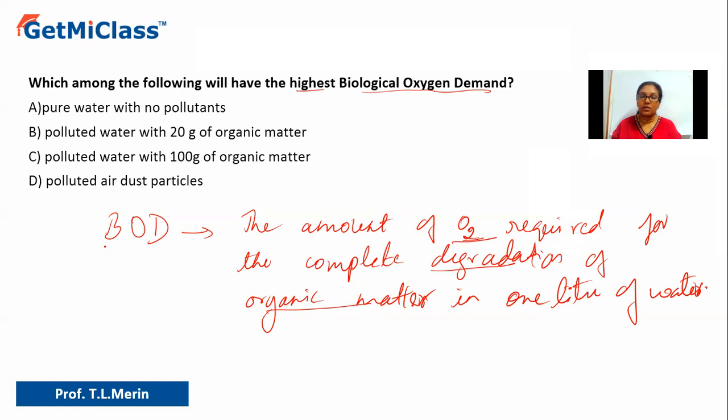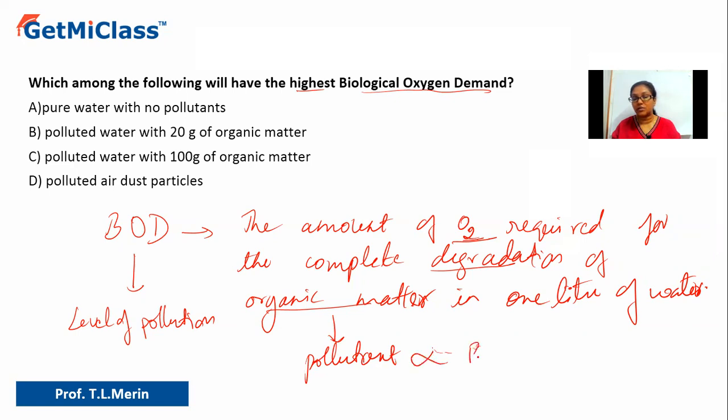Okay. Now, why are we talking about BOD? BOD, as I said, biological oxygen demand, tells us the level of pollution in water. So we are talking about the organic pollution, the amount of organic waste. If we consider this organic matter as the pollutant, then we can say higher the organic matter, higher will be BOD. So the pollutant is directly proportional to the BOD. Higher the organic matter, that is higher the pollutant in water, higher will be BOD.